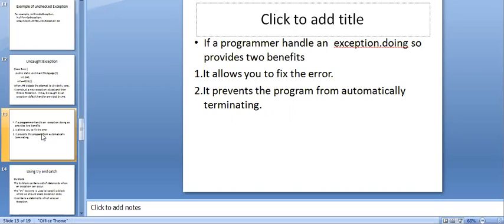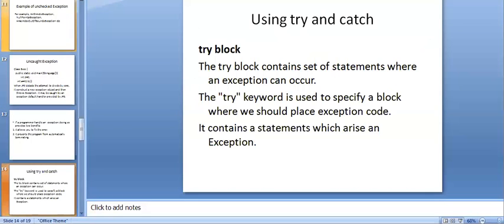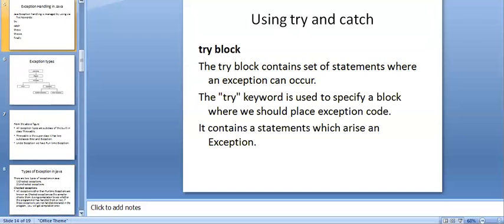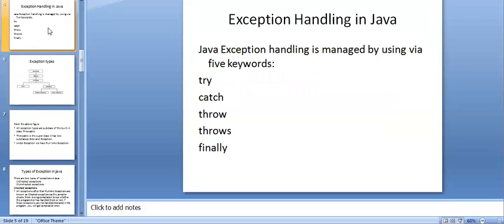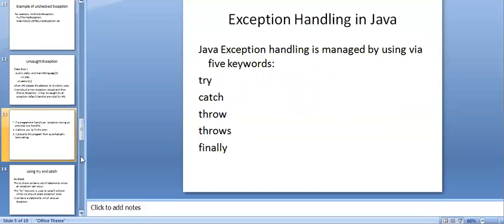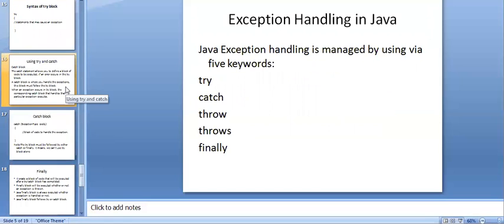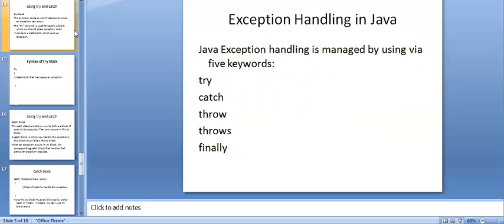These are the two reasons why we have to handle exceptions. I told you at the beginning that to handle exceptions in Java, we have five keywords: try block, catch block, throw statement, finally. Now we'll discuss them one by one, and I'll make you understand clearly. It is not a big problem.